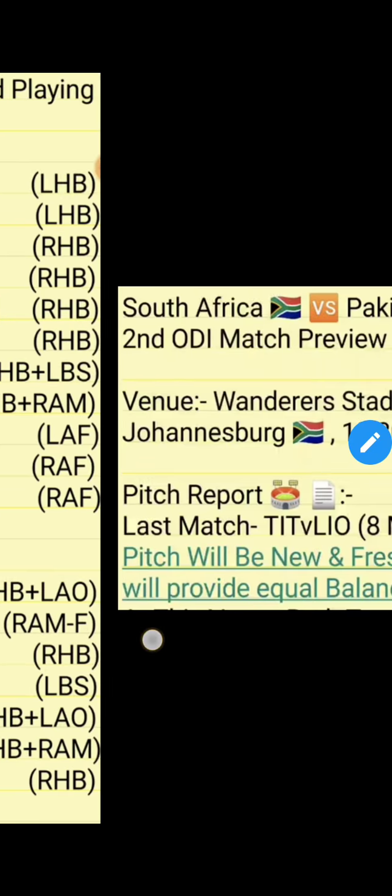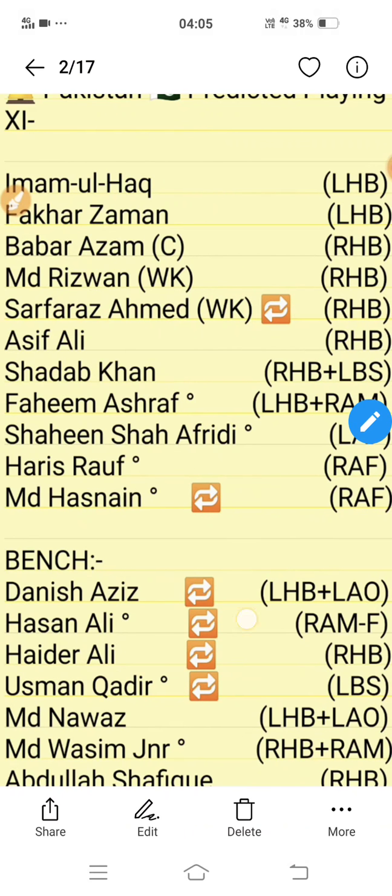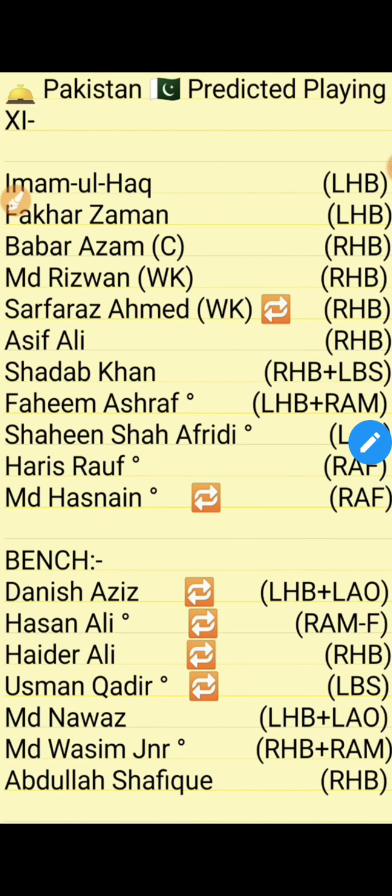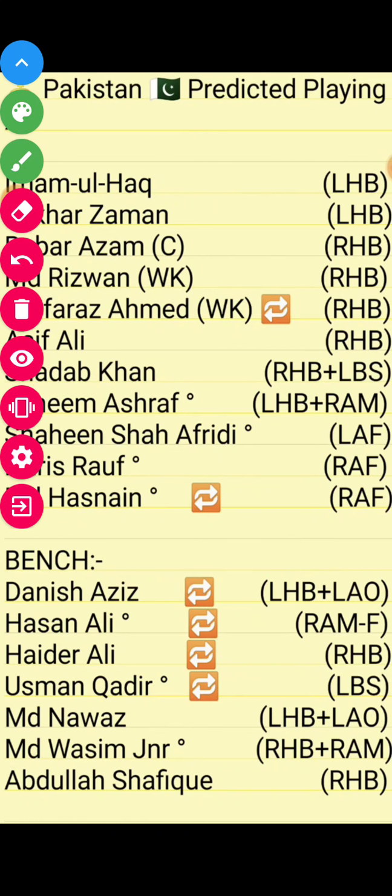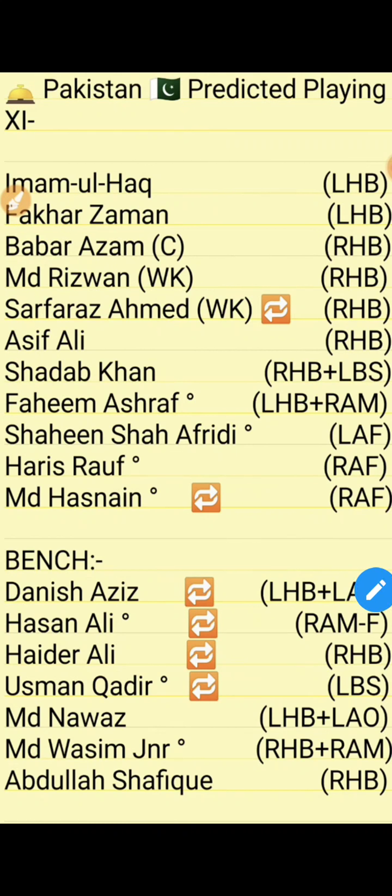Now moving on to our next topic, that is the predicted playing 11. You can see here the predicted playing 11 will be first Imam-ul-Haq, then Fakhar Zaman, Babar Azam, Mohammad Rizwan. I think Sarfraz Ahmed should play. He's a very good batsman, and if you have seen the PSL, you can see that in PSL Sarfraz Ahmed was in very good form. So the team should definitely play him.